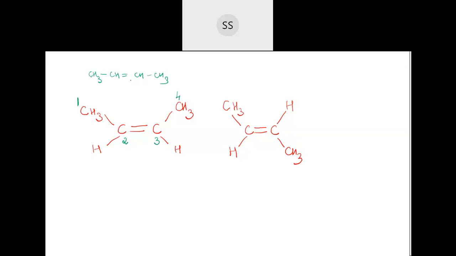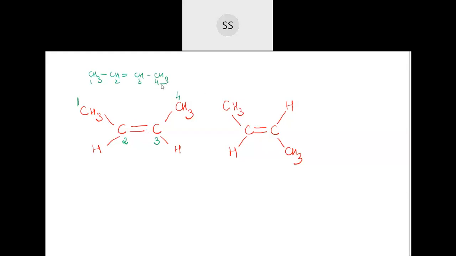Now tell me what is the name. Here, see, this one, which I have written on the top. There is no branch. Yes, correct. Butene is the name. See here, 1, 2, 3, and then 4. Do you find any branch here, students? There is no branch. It's a straight chain compound, no? Only thing is I have written the open structure. That's it. I think you are getting confused, seeing CH3 as a branch. No, CH3 is not a branch here.